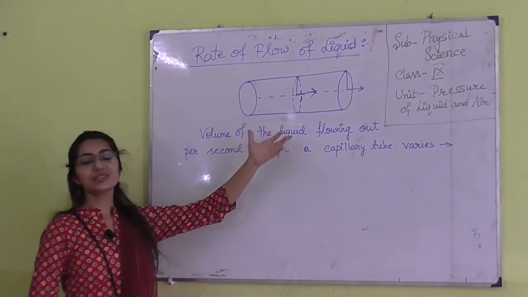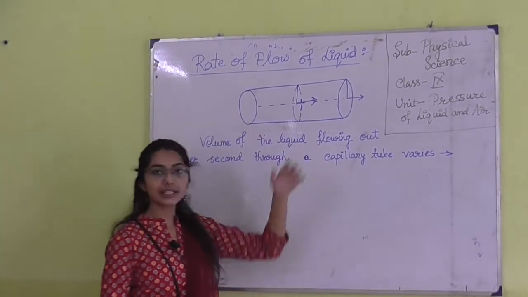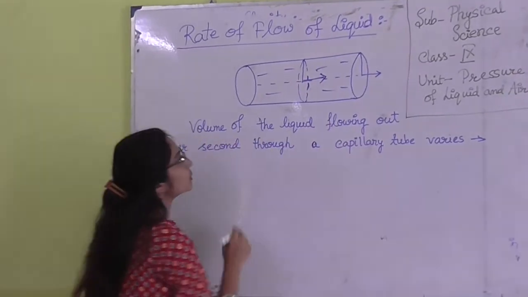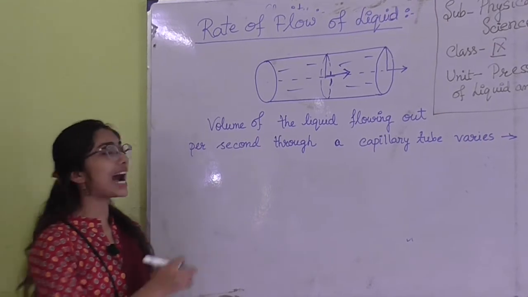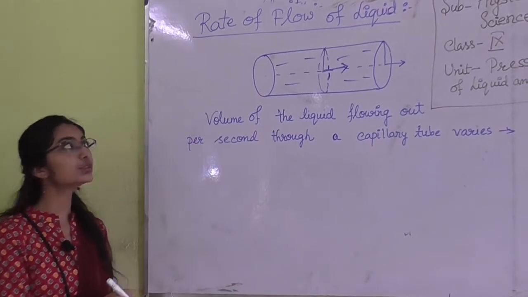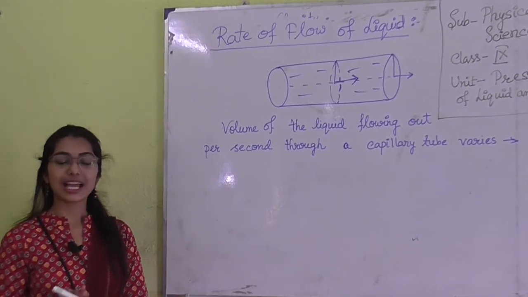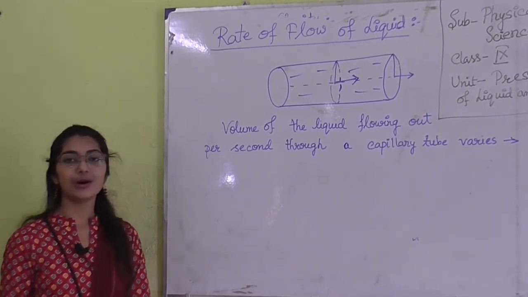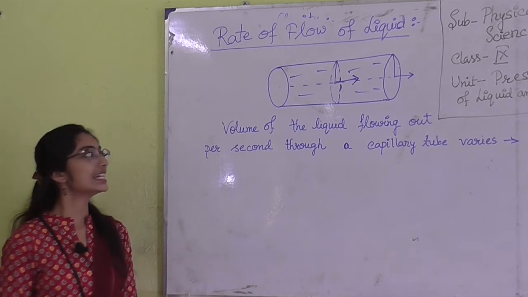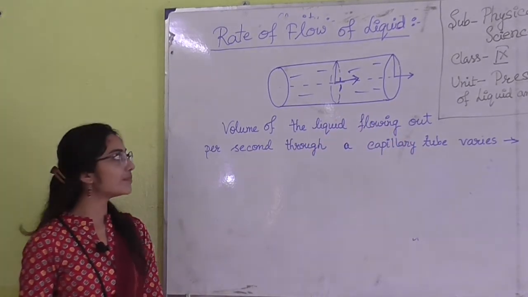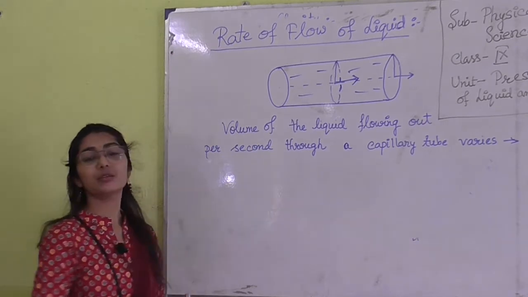A liquid is flowing through a horizontal tube. I have to find out how much liquid is coming out from this cross sectional area in unit time. So actually we will have to find out the rate of flow of liquid that is flowing through the cross sectional area. That depends on a few factors.